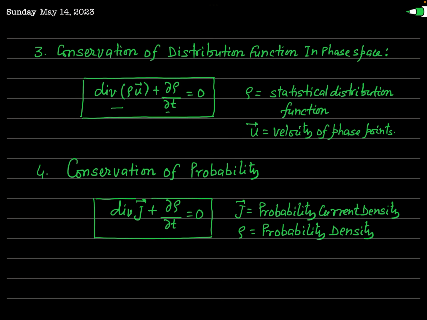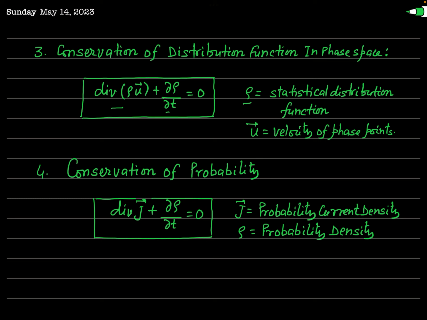Actually, here this rho is known as a statistical distribution function, or it is also called simply distribution function or probability distribution function, or it is actually the density of phase points in phase space, that is number of phase points per unit volume of the phase space, and u is the velocity of phase points. So these two equations of continuity are exactly in the same form, although the meaning of the quantities here differs, but the form of the mathematical equations is exactly the same.